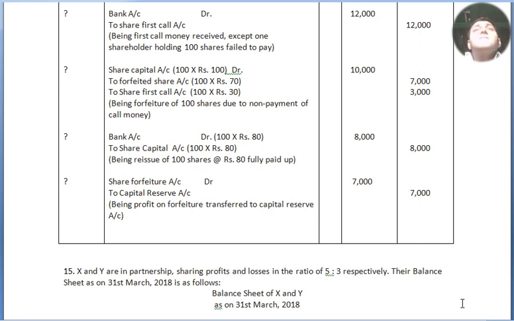How? Because 7,000 has been forfeited, and that is a profit for the company, of an indirect type, but it is a profit only for the company, and that money will not be returned to the shareholder. So that money will be forfeited and transferred to the capital reserve and utilized in the future.